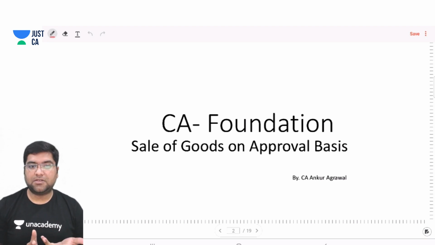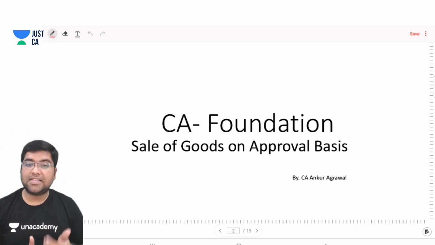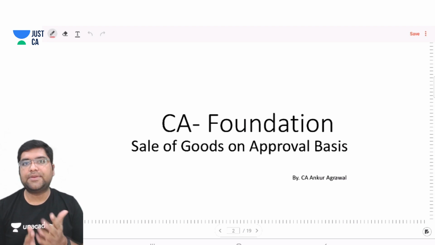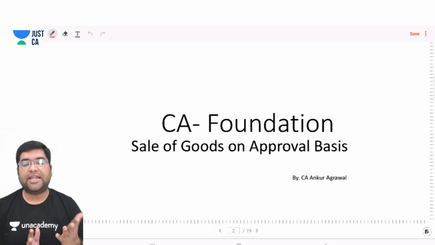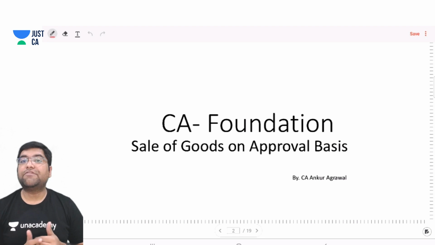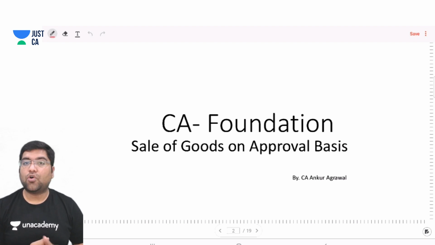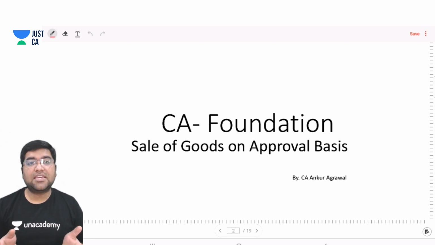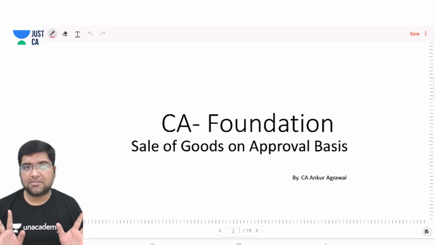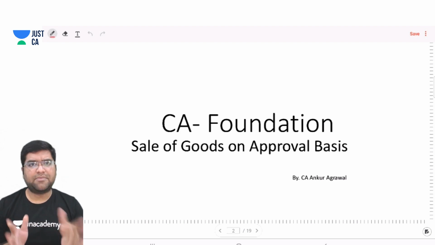Again, there are three types of sale of goods on approval basis. We will be seeing all three: when goods are sold occasionally, when goods are sold frequently, and when goods are sold numerously on approval basis. Occasionally means very limited times, say once in a year or twice in a year, once in a month.